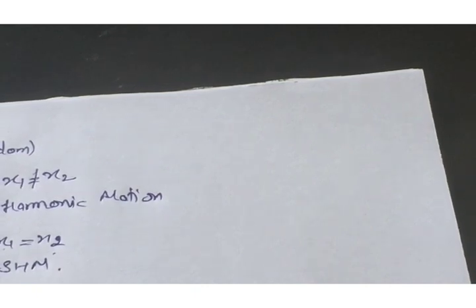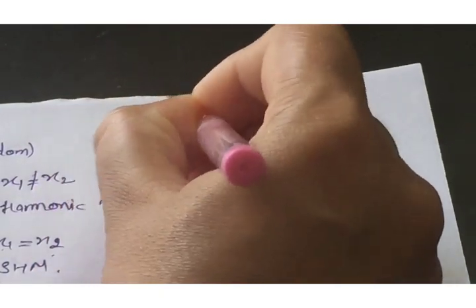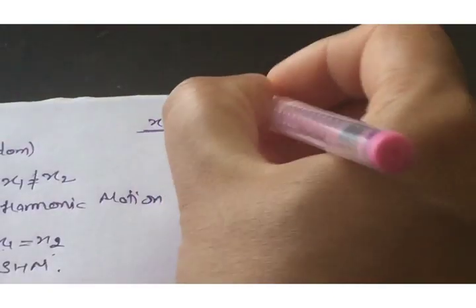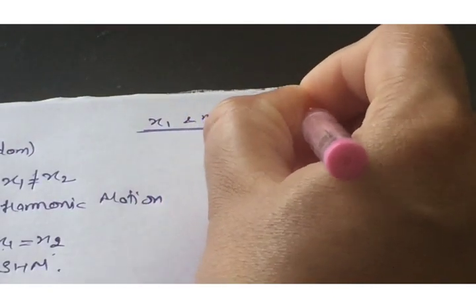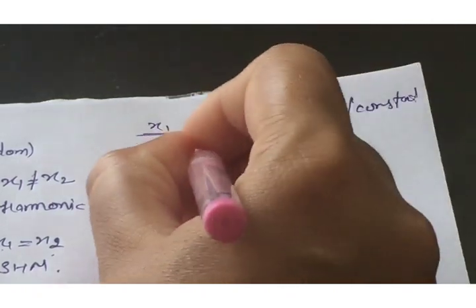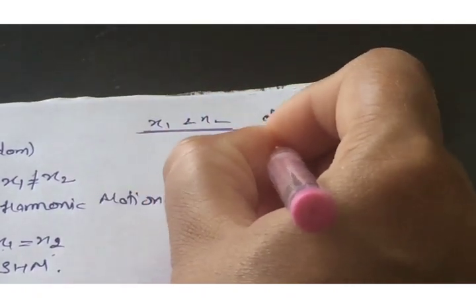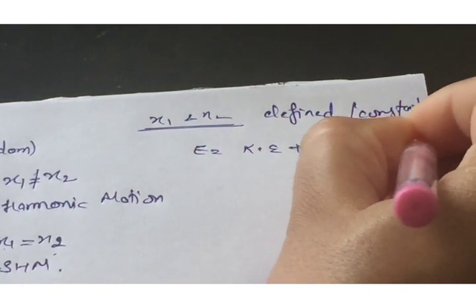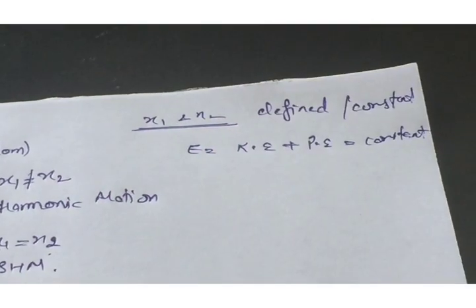If the boundaries x1 and x2 are defined and not changing, they are constant, then the total energy, that is the sum of kinetic energy and potential energy, also remains unchanged, it remains constant.